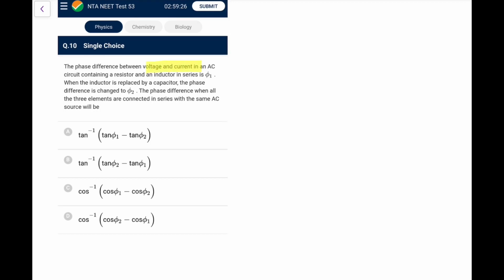The phase difference between voltage and current in an AC circuit containing a resistor and inductor in series is phi1. When the inductor is replaced by a capacitor, the phase difference is phi2. When all three elements are connected, what will it be? Okay, so first of all, let me have tan phi1. Tan phi1 magnitude would be equal to XL by R, though I know it is a negative sense because inductance basically makes the current lag behind.